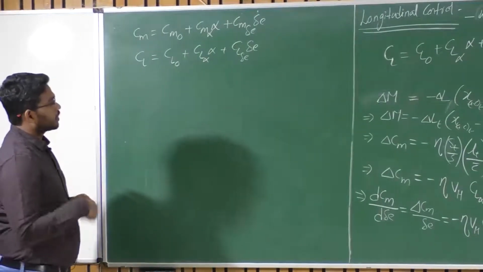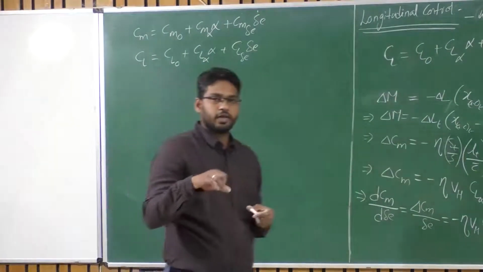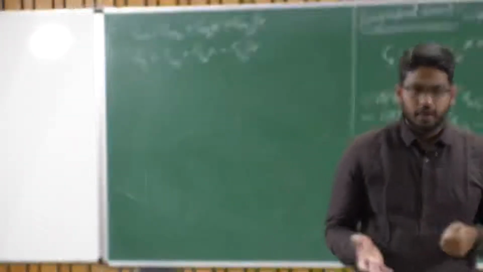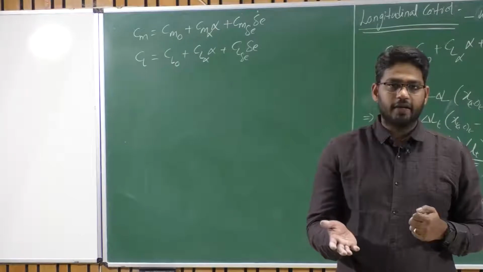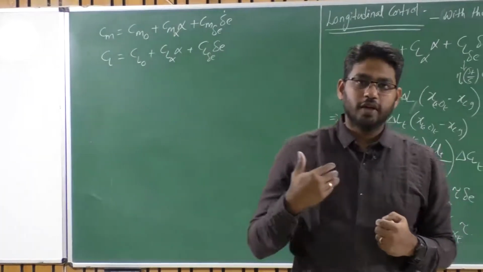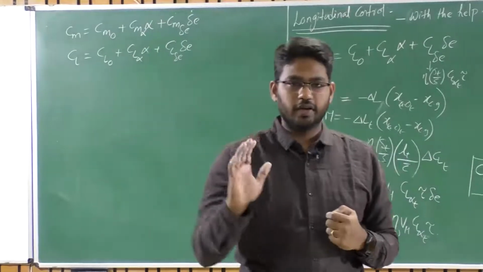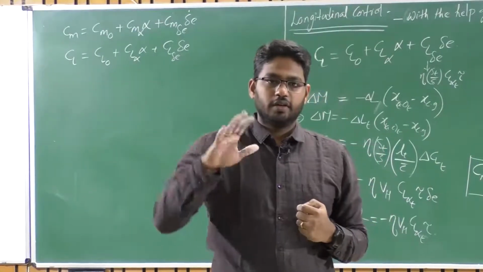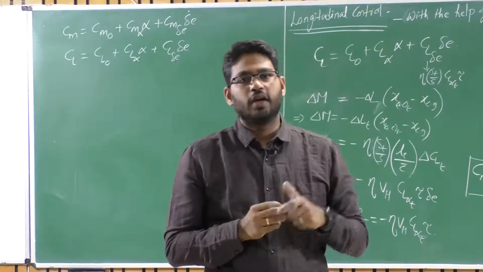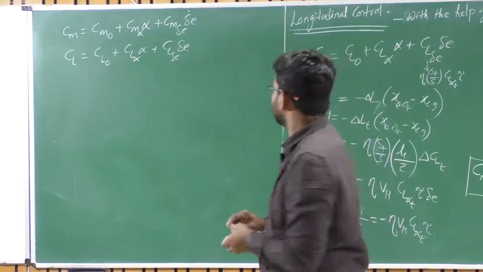Now we are talking about how to change the angle of attack from one trim condition to the other trim condition. Or let us say if I want to trim the aircraft at a certain angle of attack, what should be the corresponding elevator deflection that I require to trim the aircraft at that particular alpha trim? Okay.